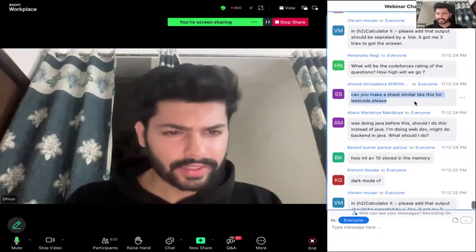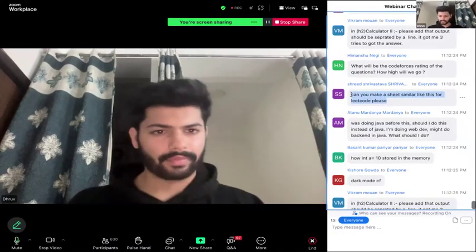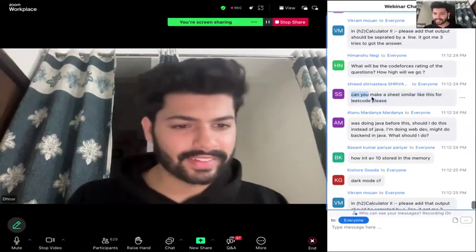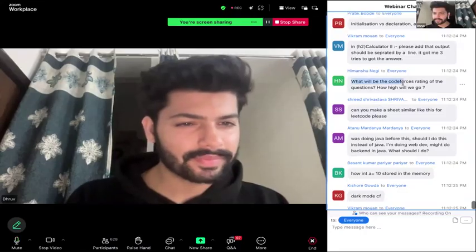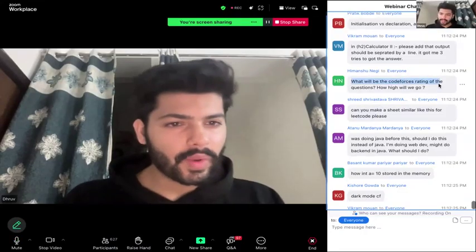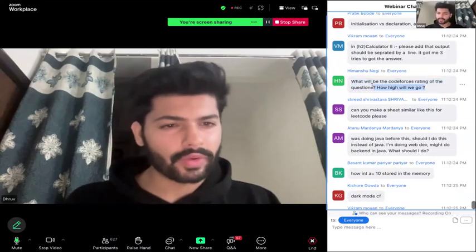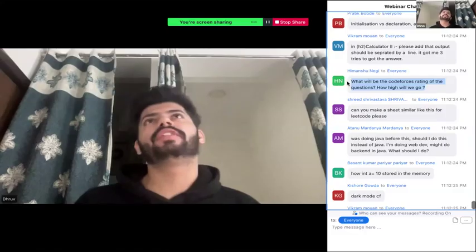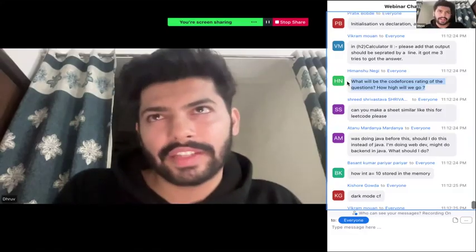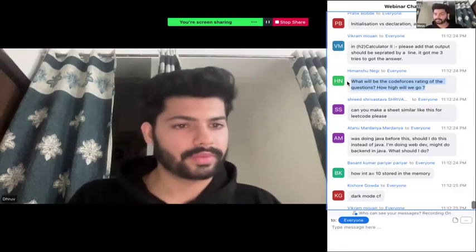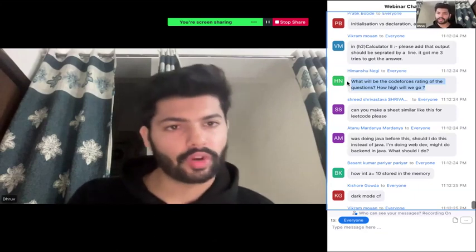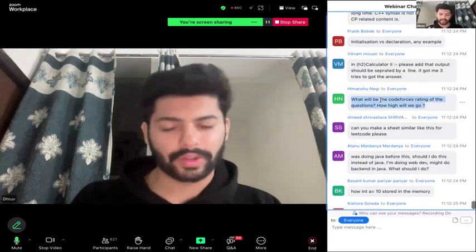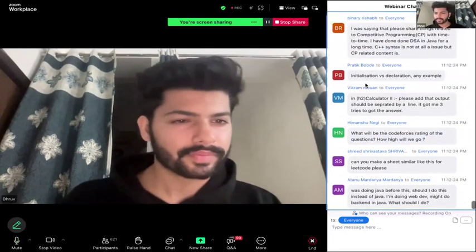Can you please make a sheet similar to this for LeetCode? Yes, we'll make that as well, but with time. We are just starting out right now, so it's not the correct time to make it at the moment. What will be the rating of the questions, how high will it go? I think with time in this course we will be solving around 1800 level problems as well, towards the end, not in the beginning. Currently it's beginner-friendly problems only, just to make you comfortable with the language and the course.